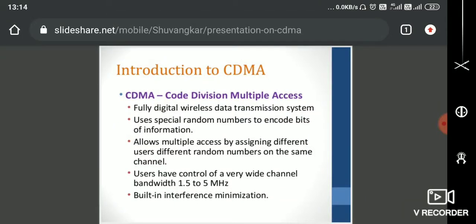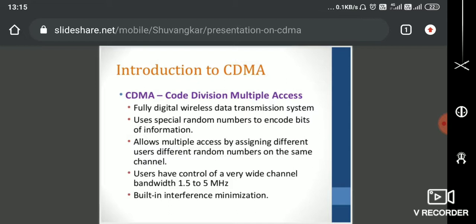Hello friends, in this video we are going to discuss CDMA, which is nothing but code division multiple access. I hope all the mobile users will know about technology like CDMA. In our previous video we were discussing multiple access techniques, and we discussed frequency division multiple access. CDMA is also part of the multiple access techniques, but the way in which we give access to the users towards our channel is going to be different.